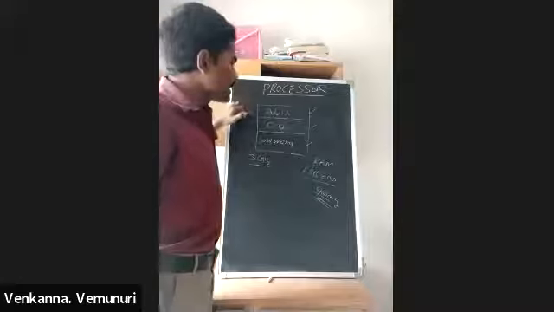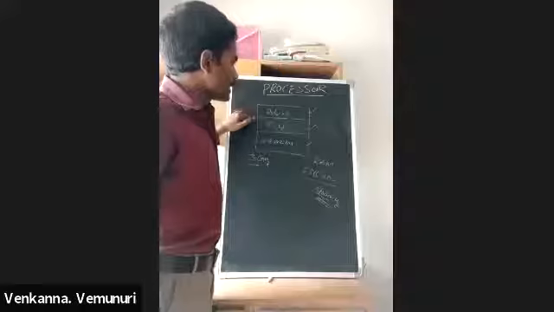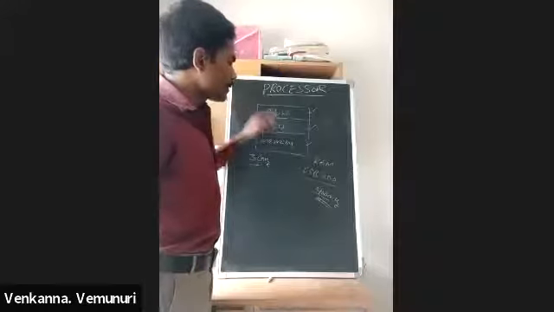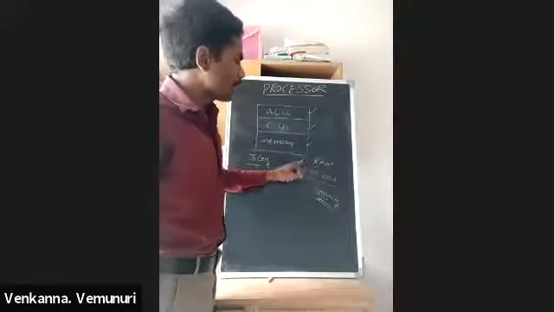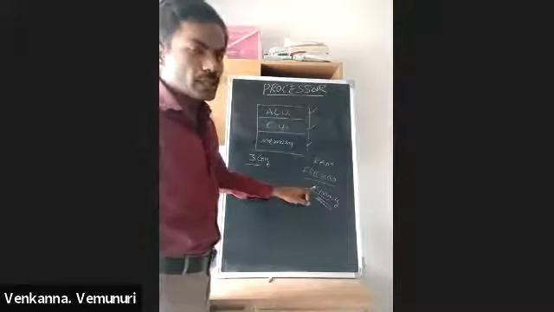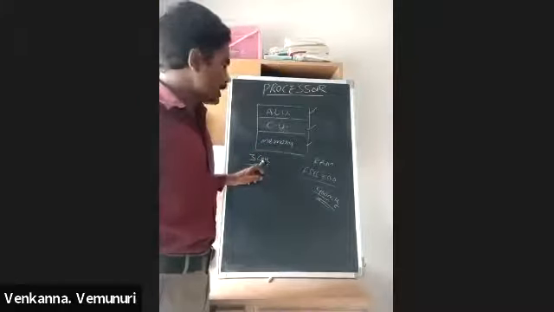Now, this processor wants input data for processing. That data is coming from this RAM. The RAM sends the data at 400 megahertz, but the processor speed is 3 gigahertz.